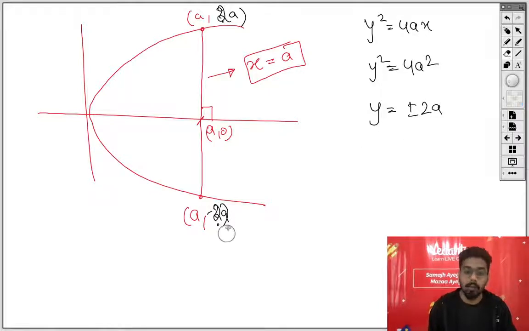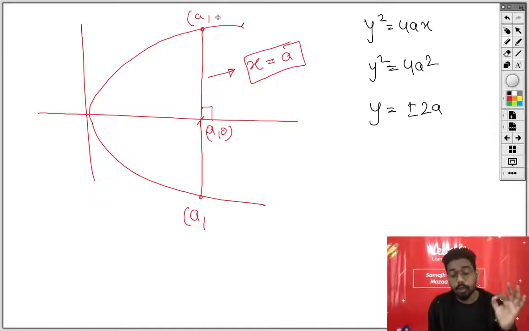Okay, let me write it down again. This point is (a, 2a), so somebody can also ask you what the end points of the latus rectum are. For sure CBSE, or any other board, will ask such kind of thing. The other end point is (a, minus 2a).